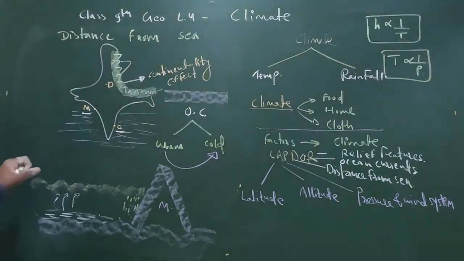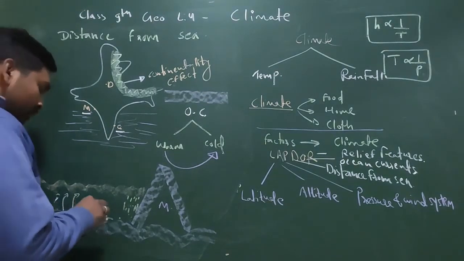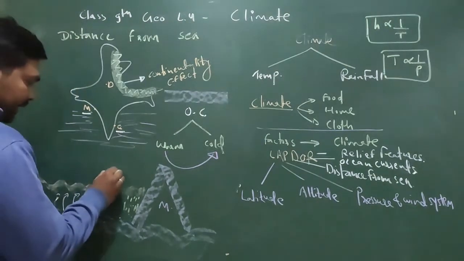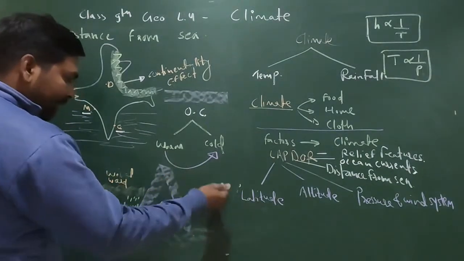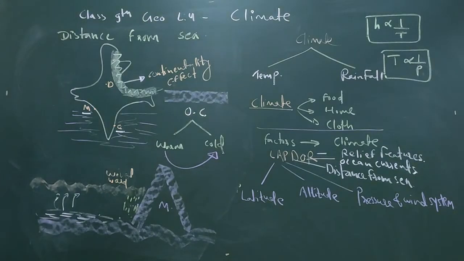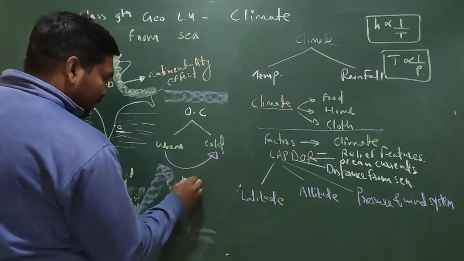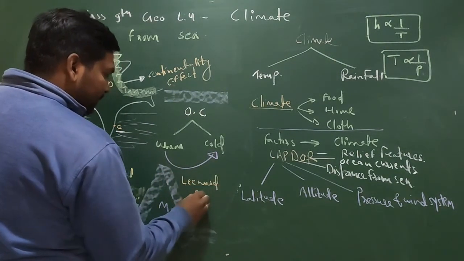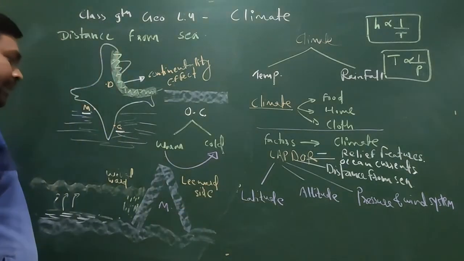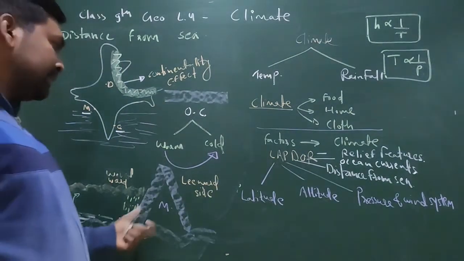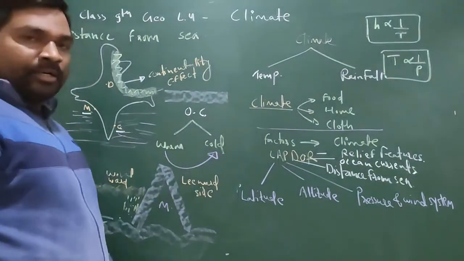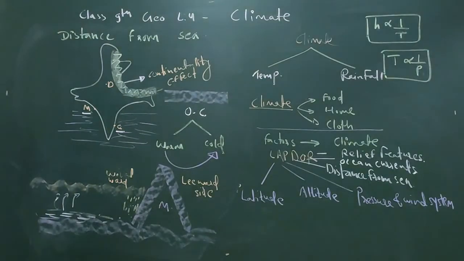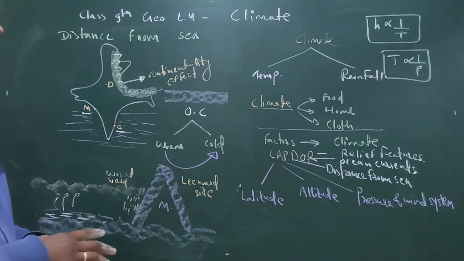I hope this is clear to all of you. The part of the mountain which receives the rainfall is called the windward side. I am writing here: windward. And the dry part which does not receive rainfall is called the leeward side. I hope it is very clear what windward and leeward are. It is extremely easy: this will be the wet part and this will be the dry part. So these are all the factors which affect our climate.